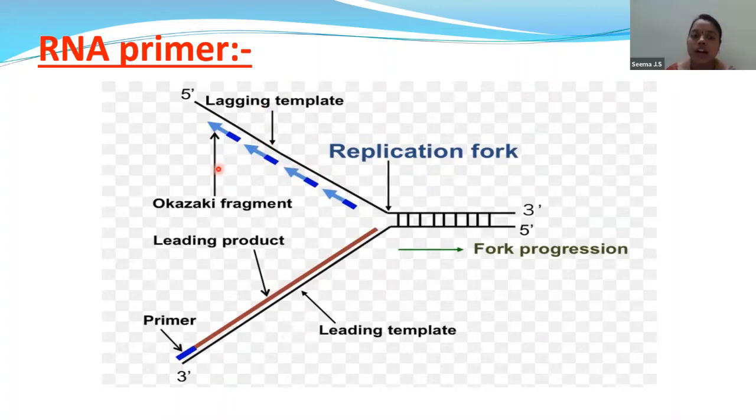On the lagging strand, you have fragments. These fragments are called Okazaki fragments, and on the leading strand, you have one continuous product, which we call the leading product. Now for this process, we need a primer. We need an RNA primer. Now you can see this is nothing but the replication fork. The replication process will continue in this way, that is 3' to 5' end.